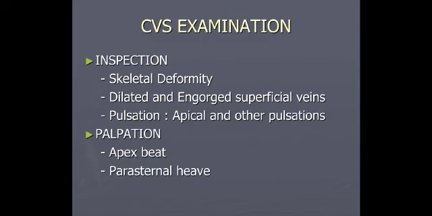When you palpate the precordium for the presence of any painful points over it, a tender point may be due to costochondritis, which is Tietze syndrome, myalgia, fracture of the rib, and pleuritis. And we need to check for the flow of veins, as I told you. If there are any veins located on the chest wall, if the veins are dilated and engorged over the precordium, we must detect the direction of flow in the veins. In superior vena cava obstruction, the direction of blood flow in the veins is from above downwards.